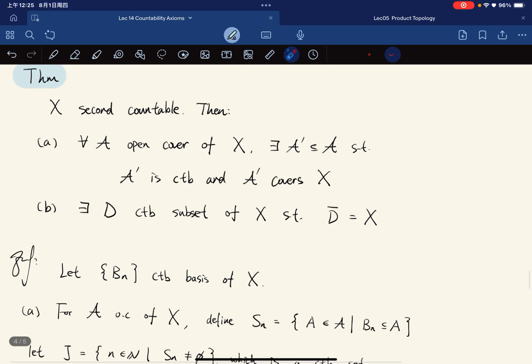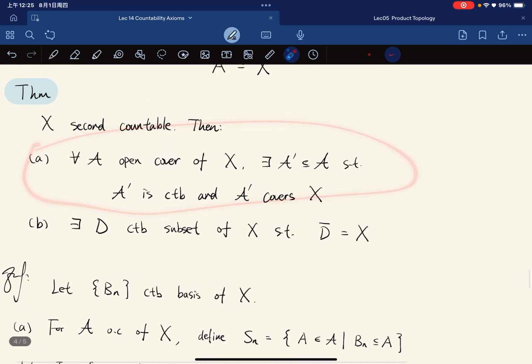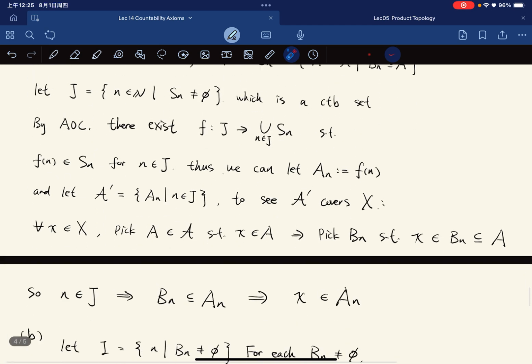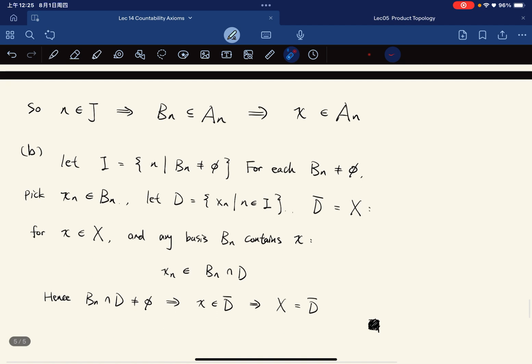So yes, second countable implies this. And also part B: if D is a countable subset of X, then the closure of D is equal to X. Well, we'll just let I be the set of n such that Bn is non-empty. For each non-empty Bn, we pick a point, and we let D be the collection of all such points where n is in I. Then the closure of D is equal to X.